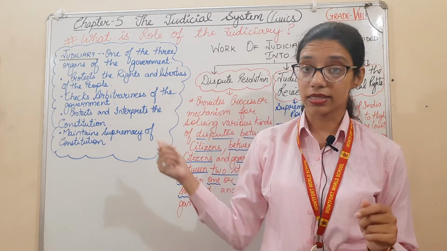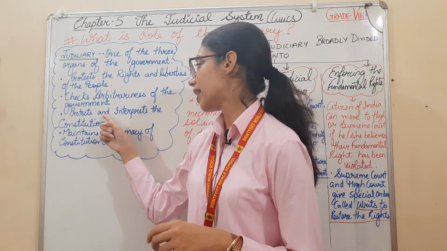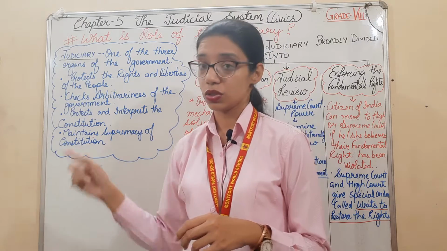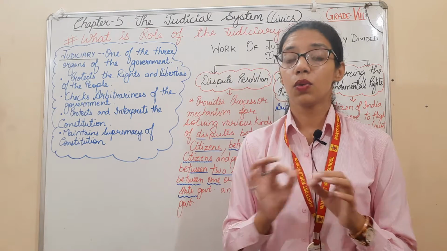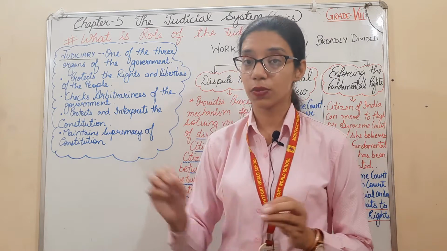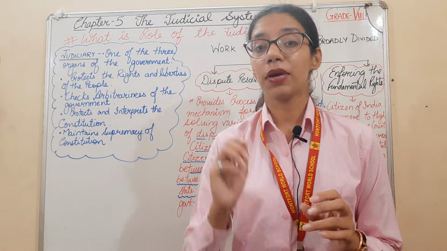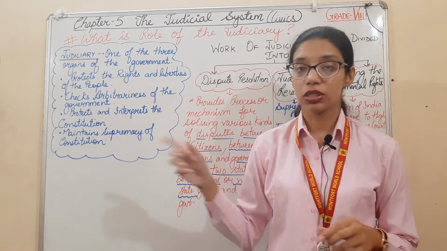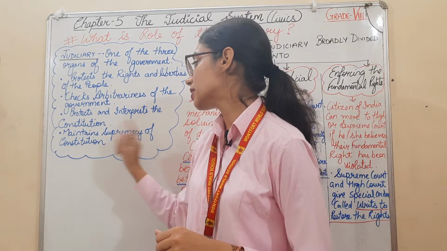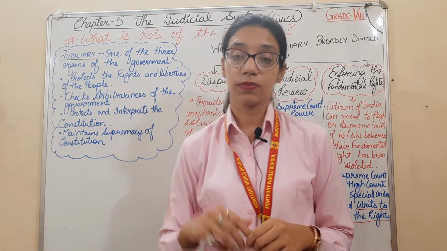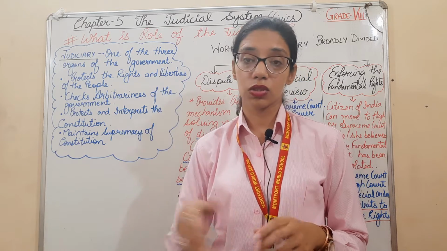The judiciary checks it. Next, it protects and interprets the constitution. Whatever the laws, rules and regulations written in the constitution, it protects them. If anybody is violating those laws, then punishment is to be given by the judiciary. It maintains the supremacy of the constitution. Nobody is above the constitution.